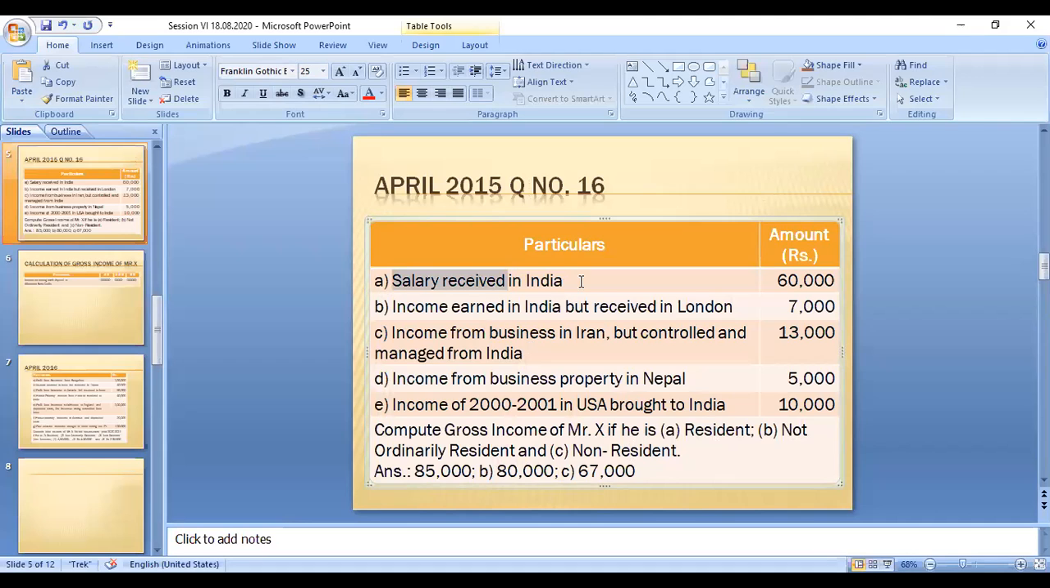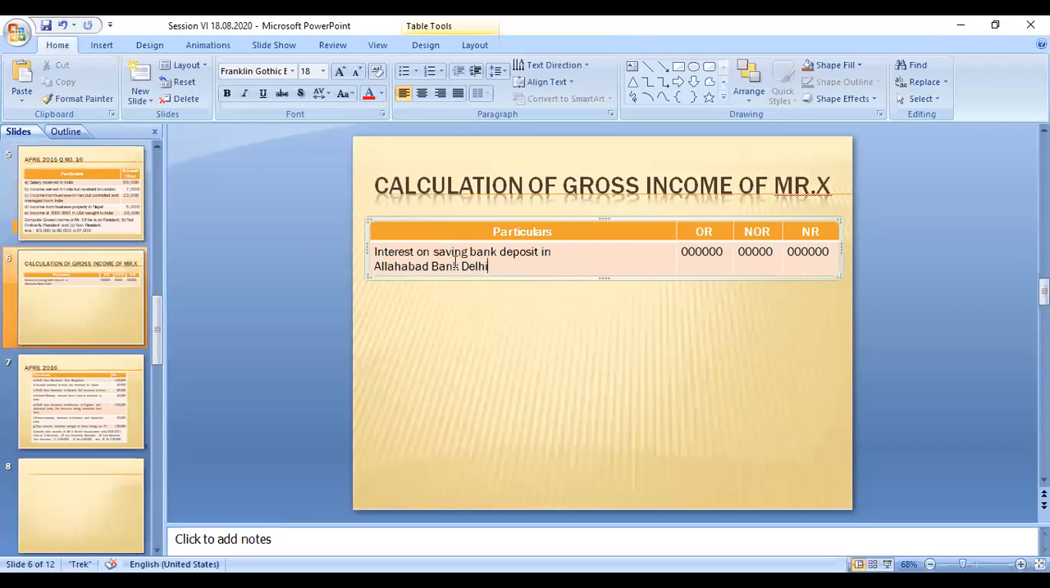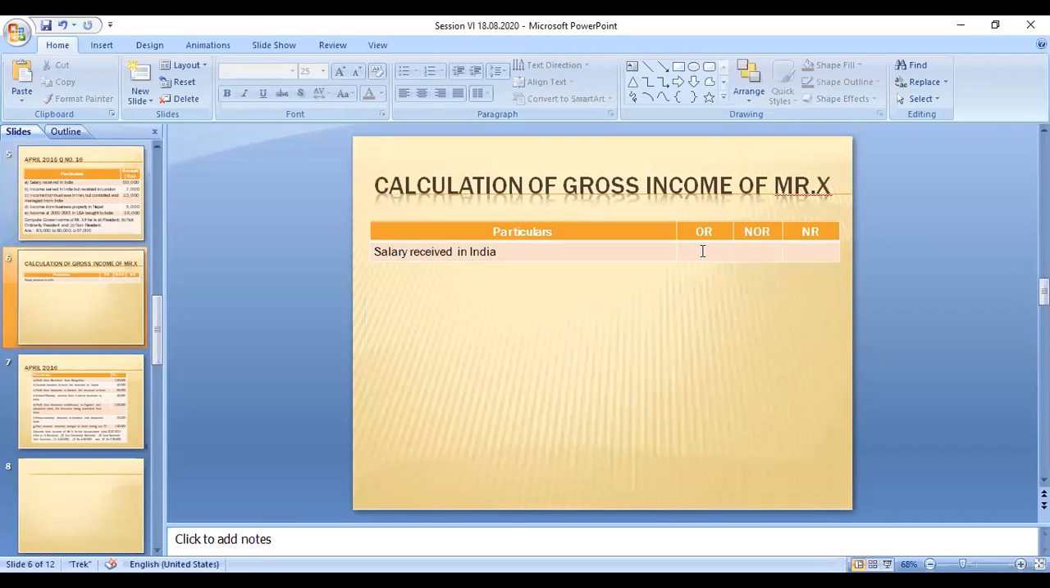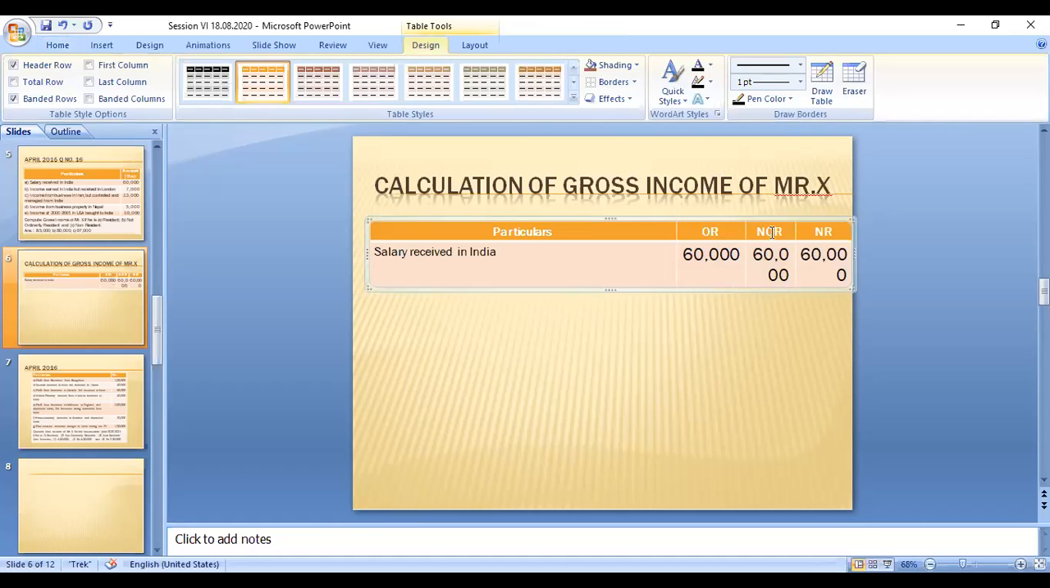So what is the treatment of the salary received in India? All the answers are given in the question itself. You can copy and paste it, but you should know the answer. That amount is salary received in India. So this 60,000 is taxable to all kinds of people, irrespective of the residential status. Why? Because this amount is Indian income.